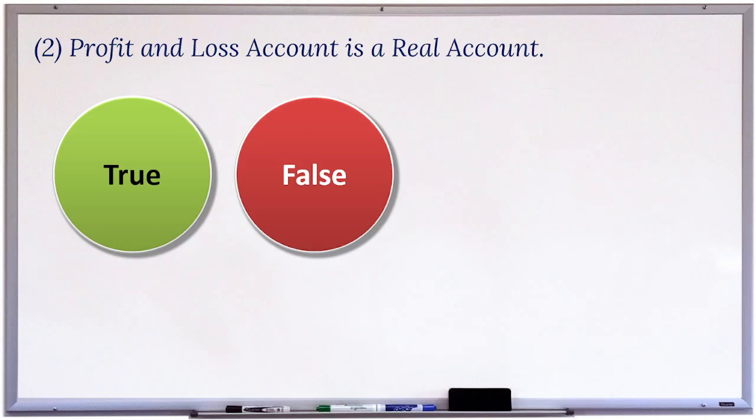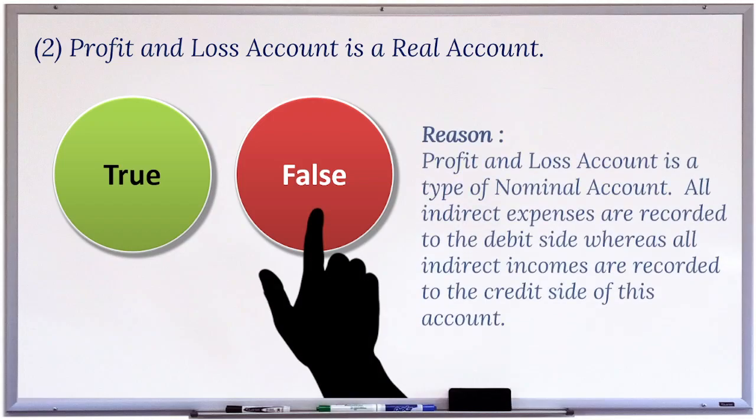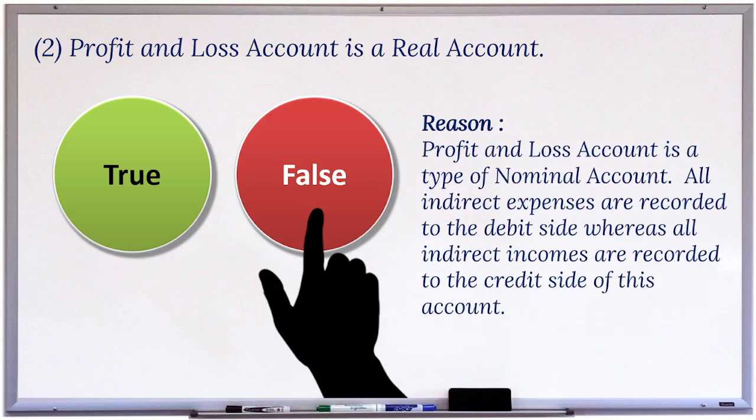2. Profit and loss account is a real account. This statement is false. Reason. Profit and loss account is a type of nominal account. All indirect expenses are recorded to the debit side, whereas all indirect incomes are recorded to the credit side of this account.